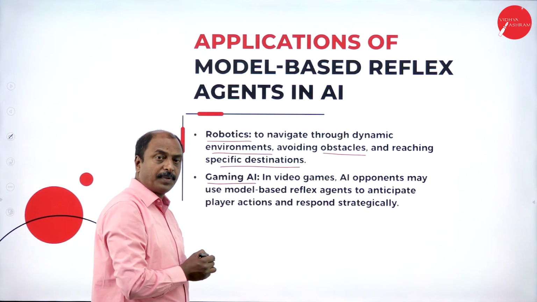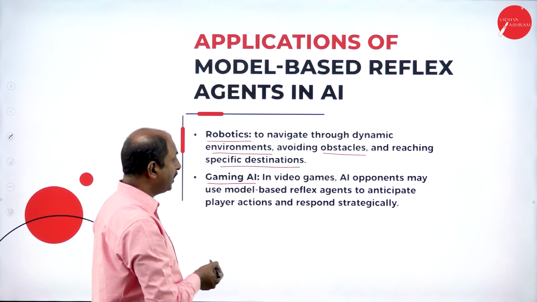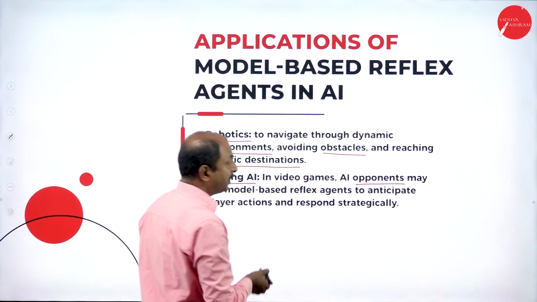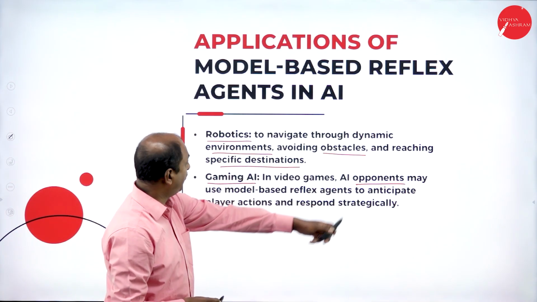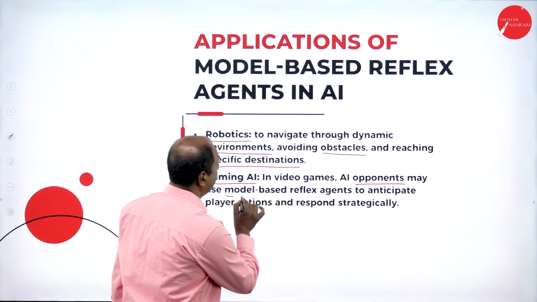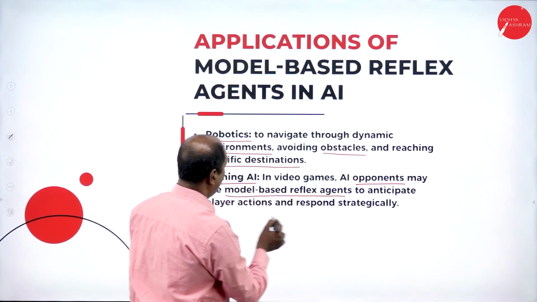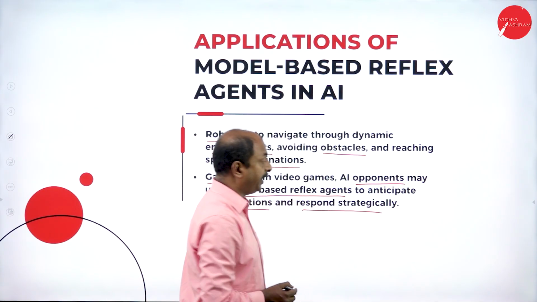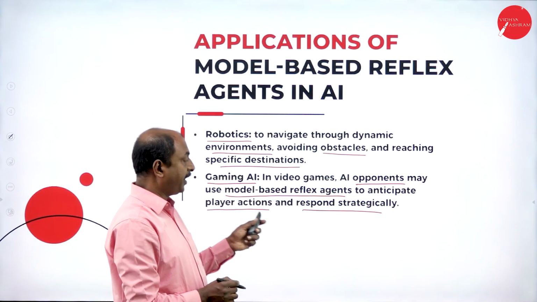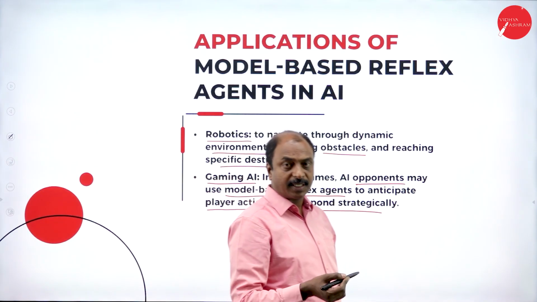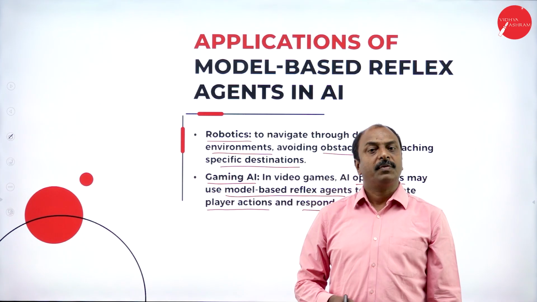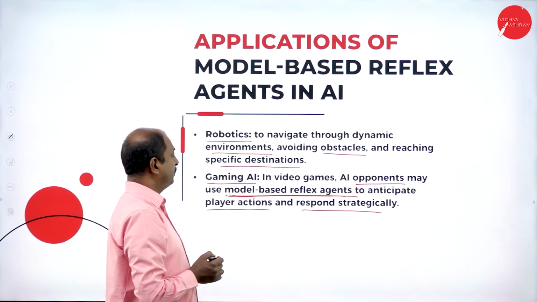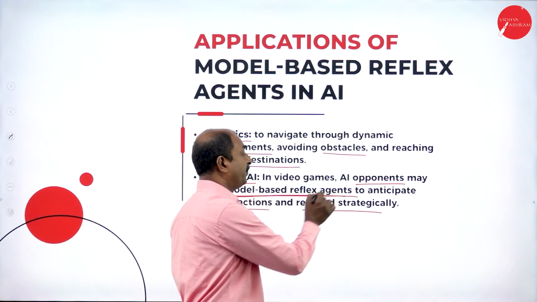Now gaming AI. Another important application is AI in gaming. In video games, AI opponents may use a model-based reflex agent to anticipate the player's actions and respond strategically. If you are playing a game on the computer system, your action is responded to by the gaming software using a model-based reflex agent.